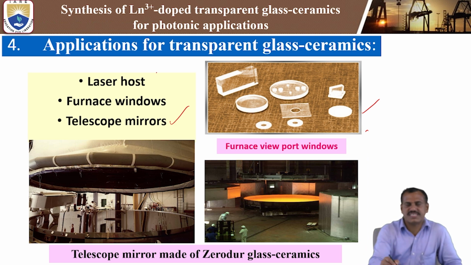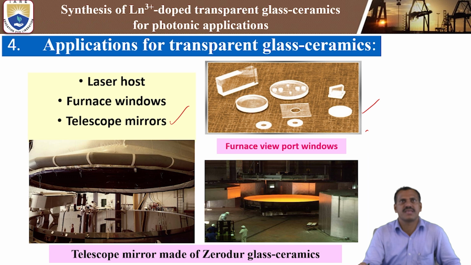Next, furnace windows, laser host materials also use glass ceramics, and telescope mirrors also. One of the telescope mirrors is made of Zerodur glass ceramic. That means Zerodur is mainly lithium and sodium doped with different rare earth elements. This is one of the important glass ceramics used for the telescope mirror. These are the important applications of transparent glass ceramics. Transparency is very important.